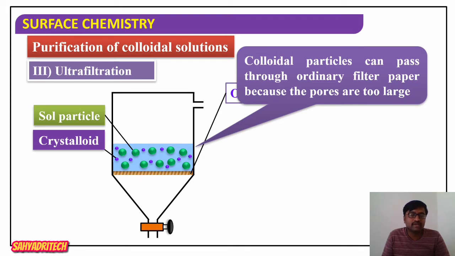Therefore the colloidal particles, the crystalloids and the solvent molecules all pass through the ordinary filter paper.